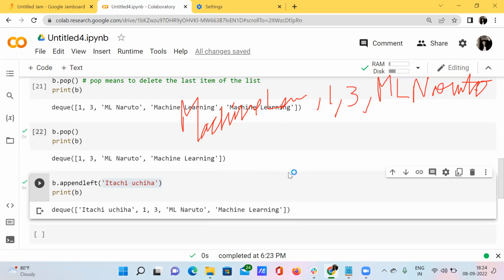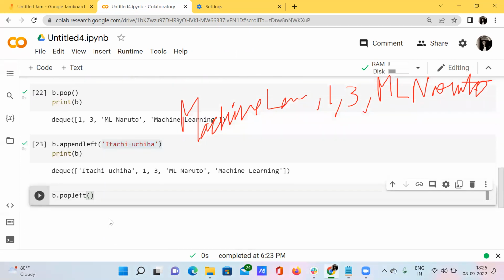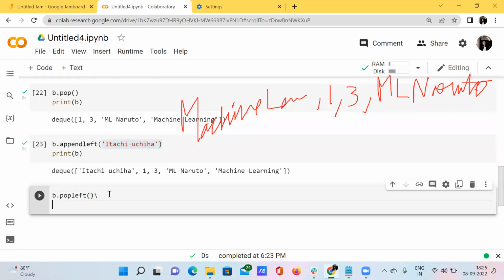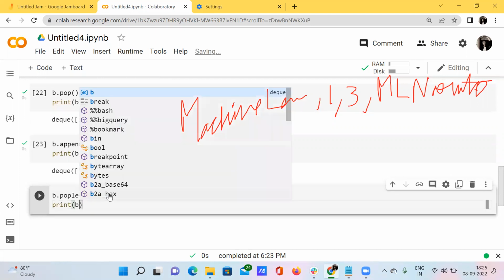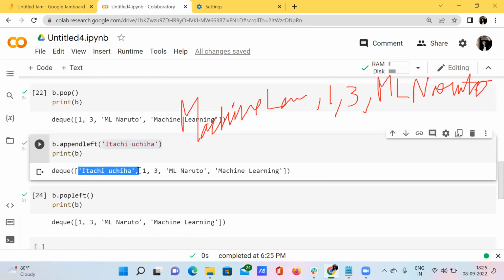So yeah, this will be our output. And similarly, what we can do? b dot popleft. We need not pass any kind of string here. I'm just printing the variable b. What happens? See here, it has removed this particular string which is present inside this variable b.